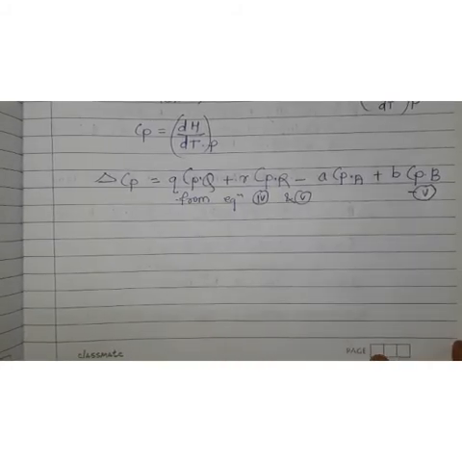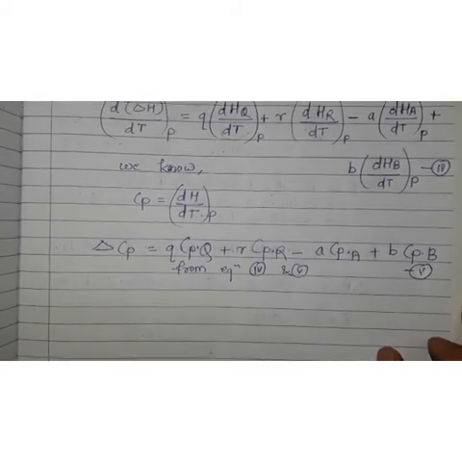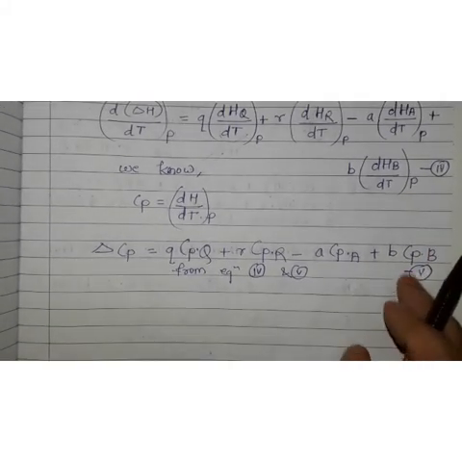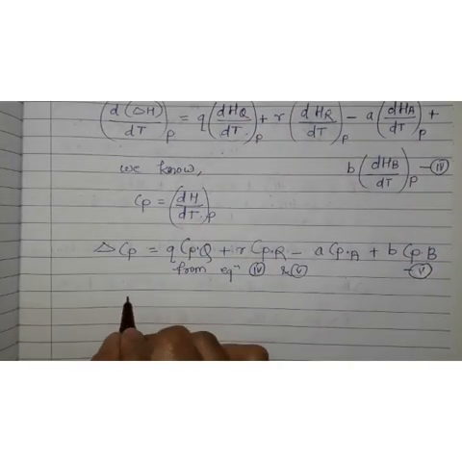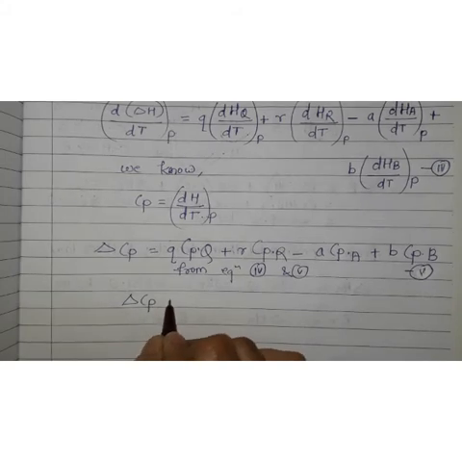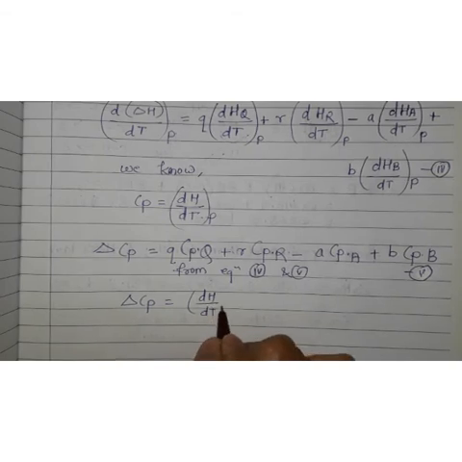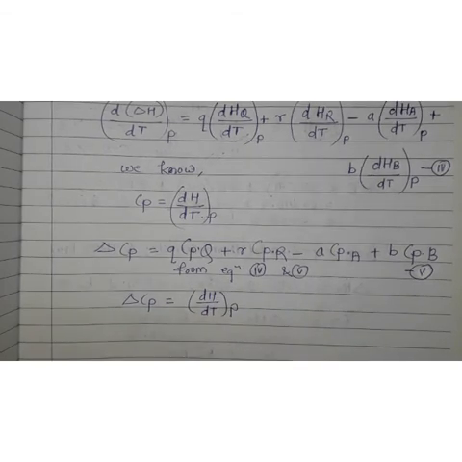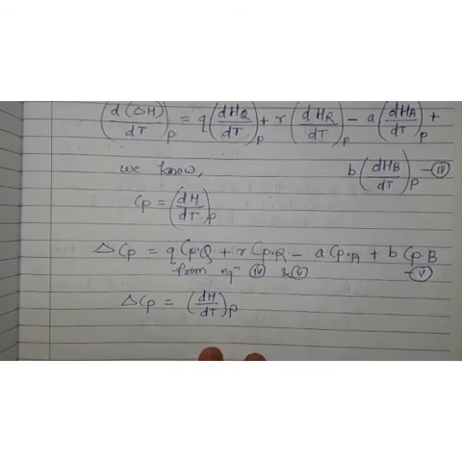Now from equation number 4 and 5, what can we write? Delta Cp is equal to dH upon dt at constant pressure. Now let us integrate this equation at constant pressure.